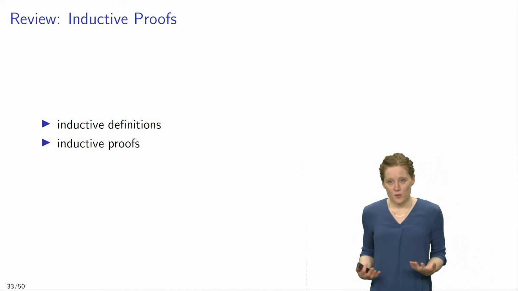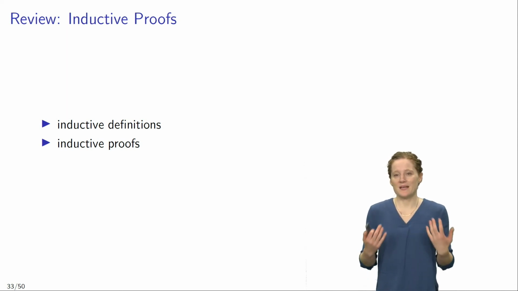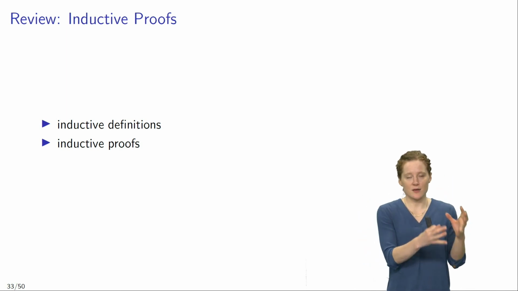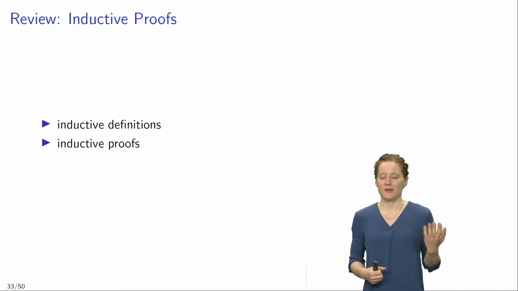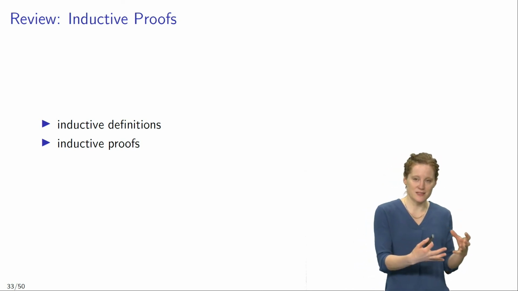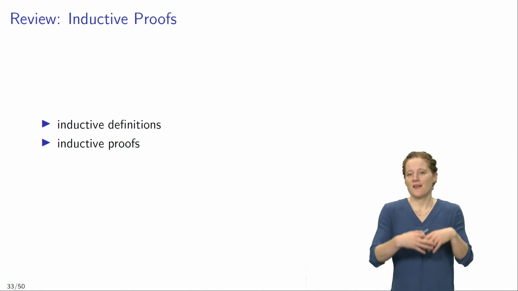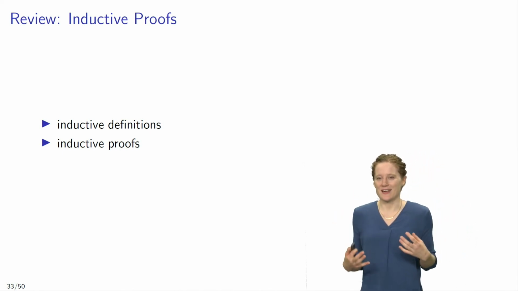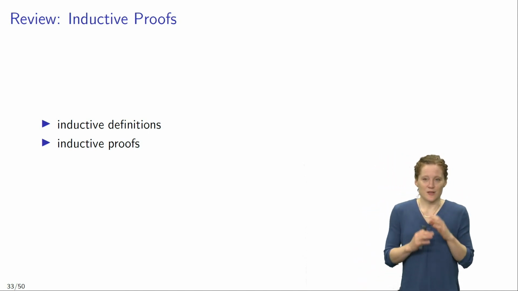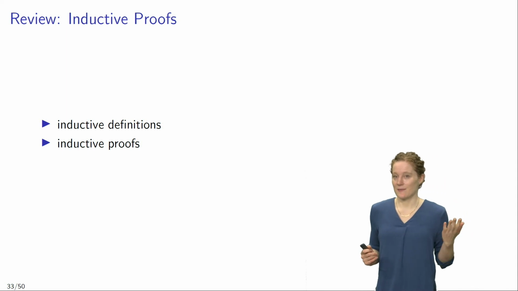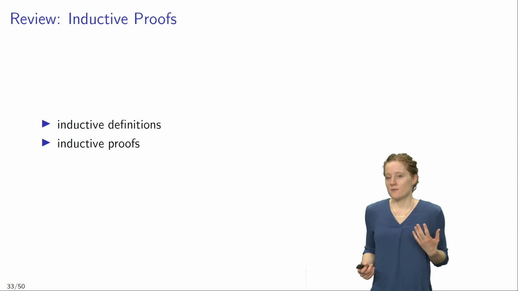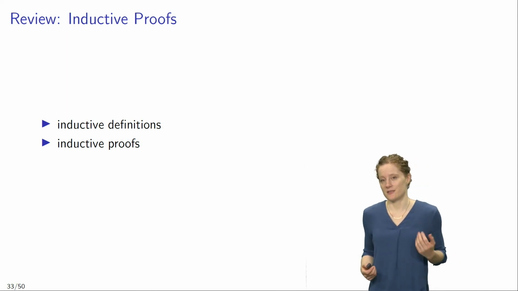Now, inductive proofs are in a way based on inductive definitions. We first prove that all the entities in our base class have a property P, and then we prove that if we expand this base class of entities according to certain rules, then every element of the expanded class also has property P. So this was review. We have talked about this in detail in the last part of this lecture. Let's think about what that means for the proof that TFL is sound.